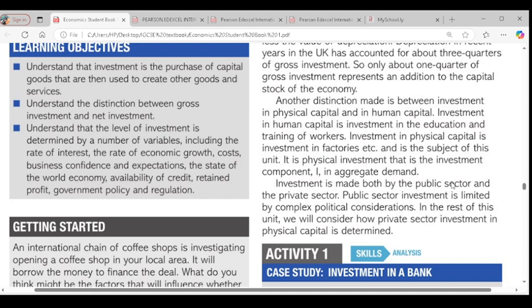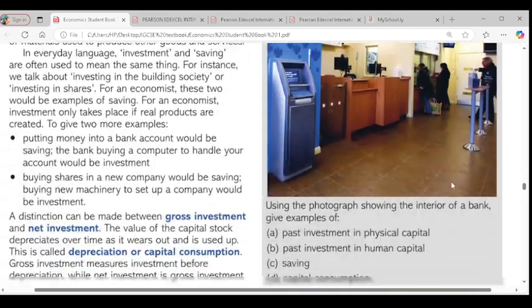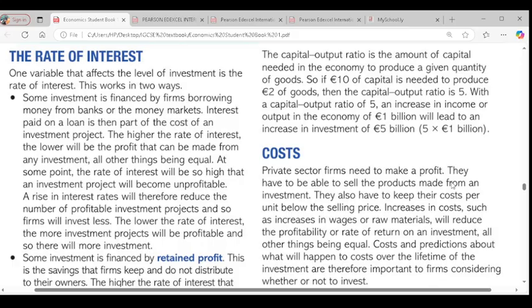Great. So what are the factors that affect the level of investment? We start with the first one, which is the rate of interest. The first case is investment that is financed by borrowing. If investment is financed by borrowing, it is linked to the interest rate. Do you get the point I'm making here? If the rate of interest is high, it will affect investment. If the rate of interest is low, it will also have an impact on investment. So that is investment financed through borrowing. Here I go: investment financed by borrowing, A.